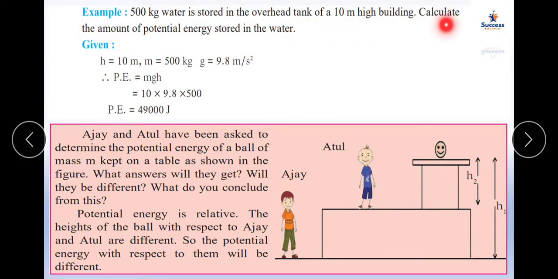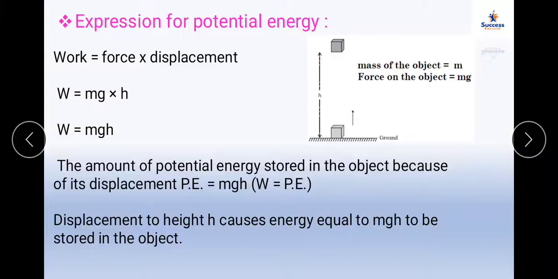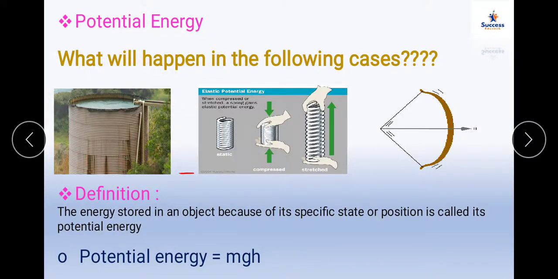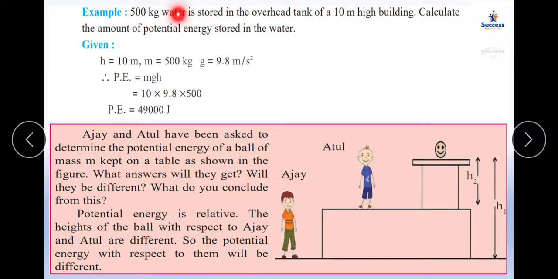One small example related to that: 500 kg water is stored in an overhead tank 10 meters high. Calculate the amount of potential energy stored in the water. This example we already saw here. The water is stored at some height. Mass has been given, so you know the value of mass m, you know the height, 10 meters. We just have to calculate the potential energy, and potential energy is equal to mgh. We know what m is, we know what h is.